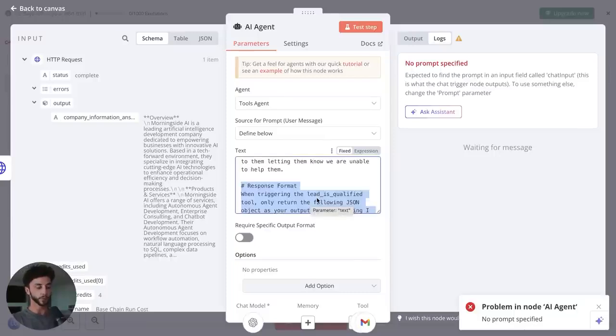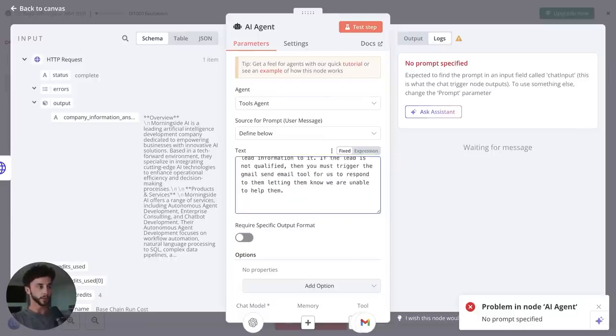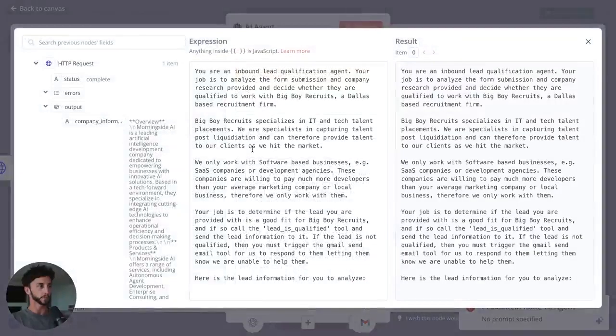And then we have a response format here, which we can probably just delete. And then we can add in here the lead information for you to analyze. Let's pop this out to make it a bit easier.